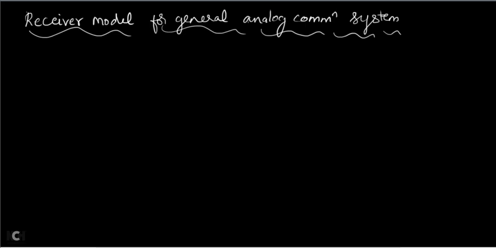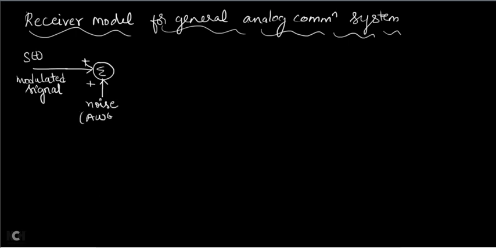Let us see that. In the receiver block diagram, you have a signal s(t). This is your modulated signal. This modulated signal, we are interested in understanding about noise. So let us understand that this modulated signal is getting added with noise, and let me call this noise especially additive white Gaussian noise. I have explained what is the meaning of additive white Gaussian noise in my previous video lecture.